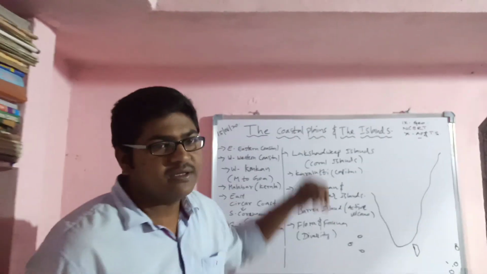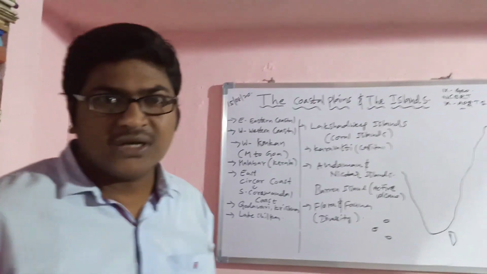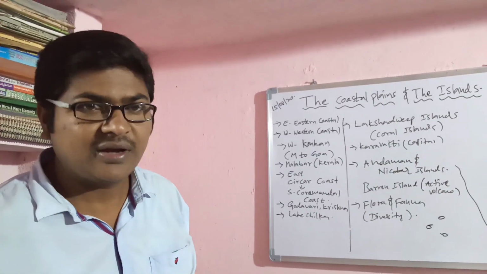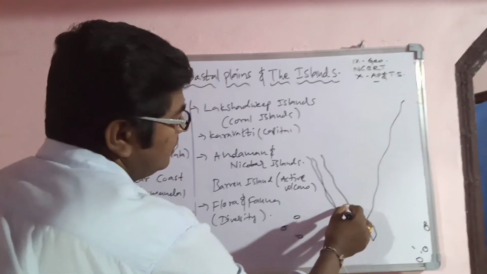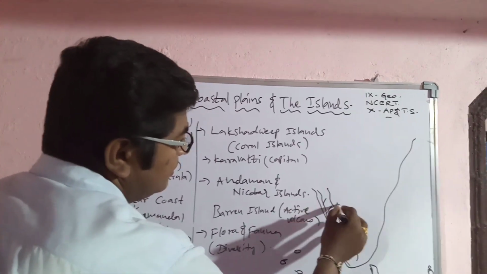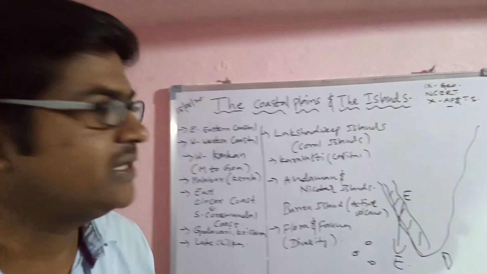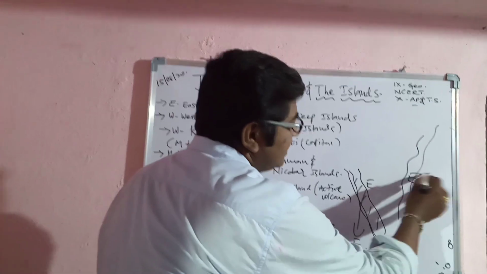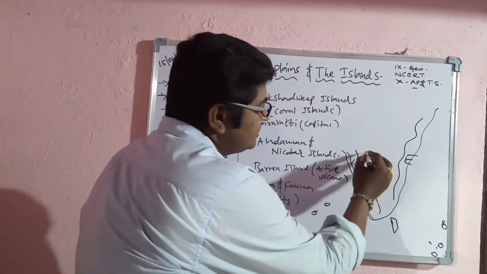Now, the coastal plains. In India we have the Eastern Coastal Plain on the east side and the Western Coastal Plain on the west side.